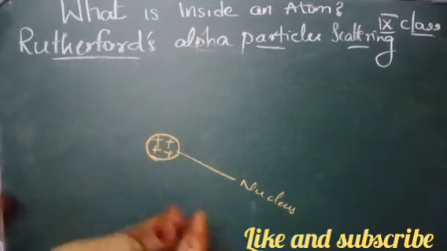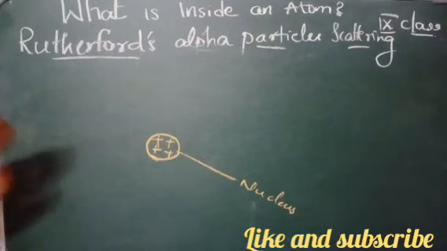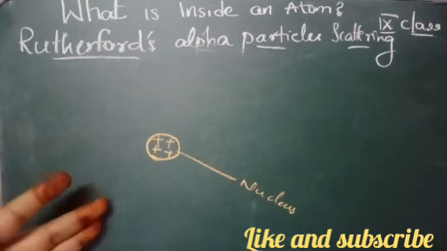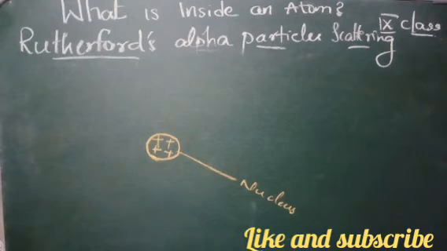There is a group of positive charges, a bundle in the center, and it is called the nucleus. The electrons were not part of this nucleus. Fine, this was the first point.